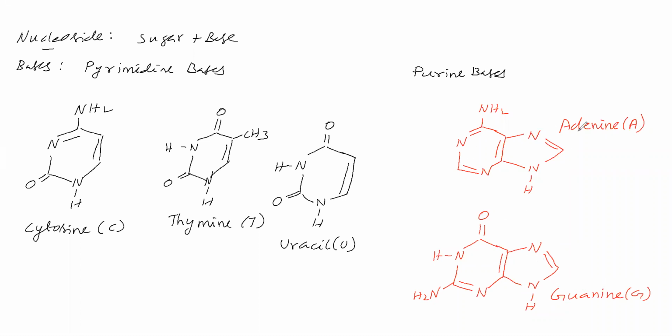These two are purine bases. Adenine and guanine are purine bases. Cytosine, thymine, uracil are pyrimidine bases. Okay. So now we will go for nucleoside. Nucleoside means that it contains sugar and base. Sugar should be there and base should be there.